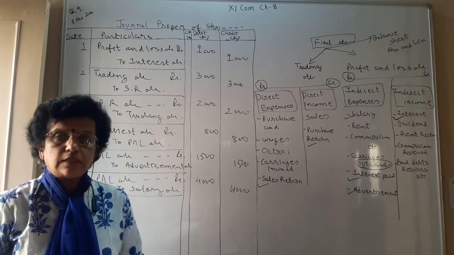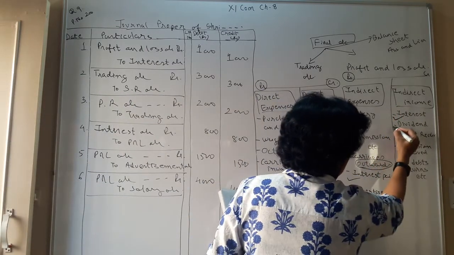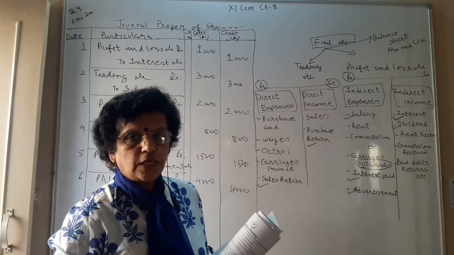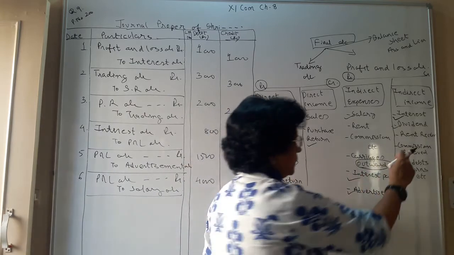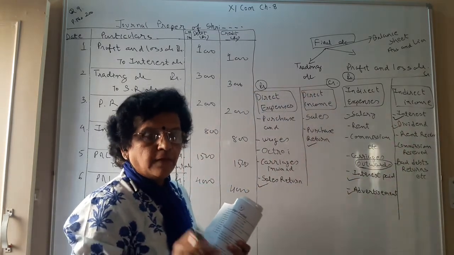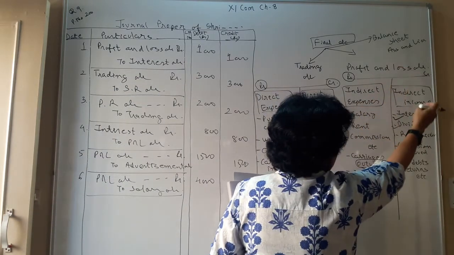7th, dividend received. Received means your income. And what sort of an income? Dividend. What does dividend mean? When we have purchased the shares of the company, the part of profit which company gives to the shareholder, that is a dividend. So dividend is an income that will go on the credit side of P&L account.